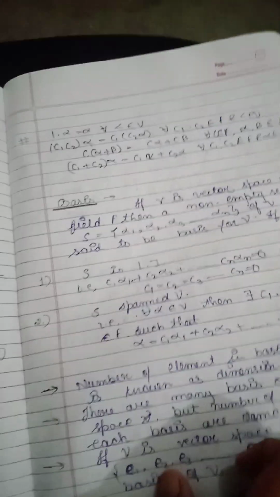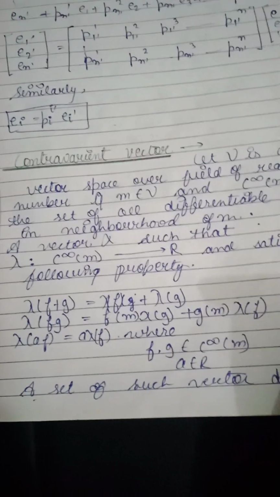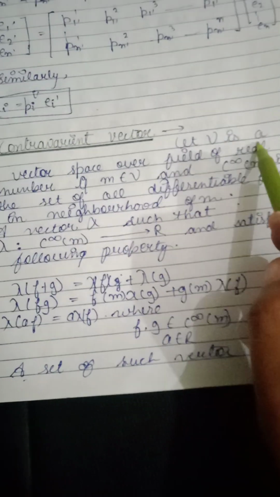So the next term is contravariant vector. Let's discuss contravariant vector. Let V be a vector space over the field of real numbers.